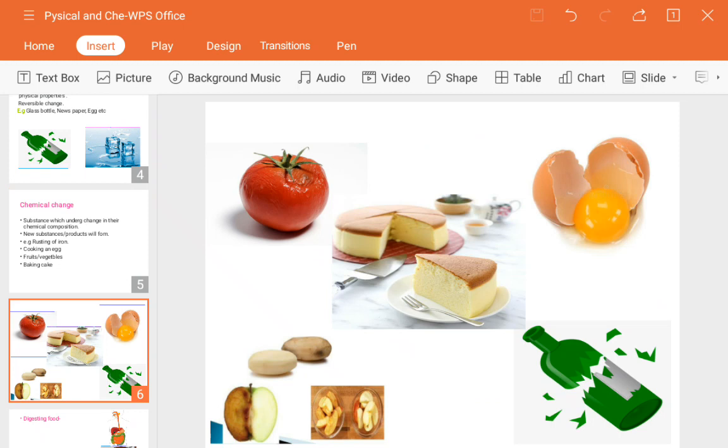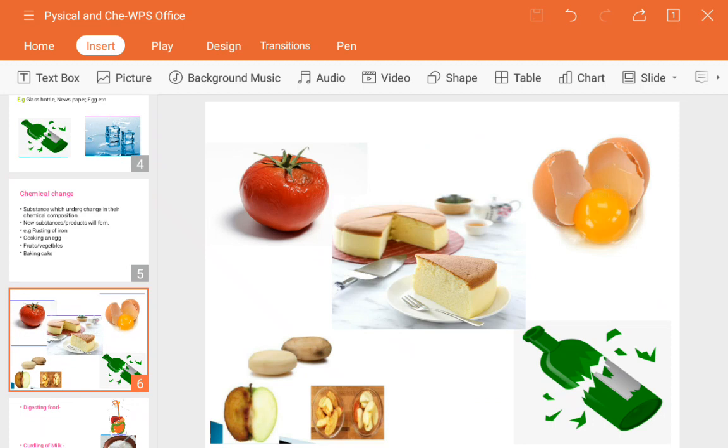It means that the batter, or the liquid, has converted into the cake form, which we normally call a cake. Some changes have taken place: the fluffiness has increased and the size of the batter has increased to form a cake. So these are some changes which take place here. So this is about chemical change.